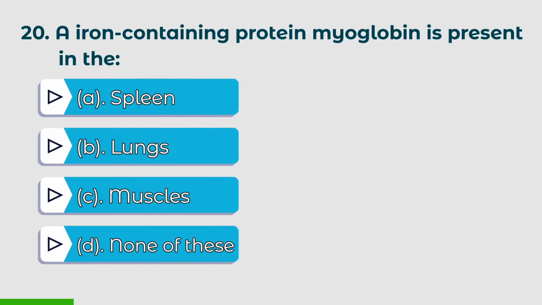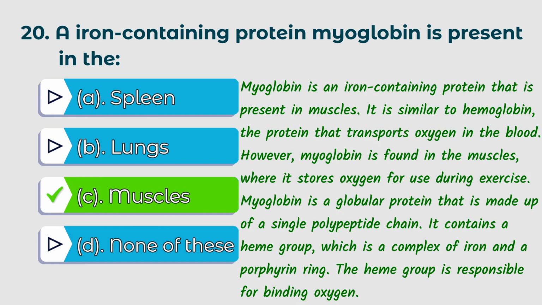20th question. An iron containing protein myoglobin is present in the: A. Spleen, B. Lungs, C. Muscles, D. None of these. The right answer is C. Muscles. Myoglobin is an iron containing protein that is present in muscles. It is similar to hemoglobin, the protein that transports oxygen in the blood. However, myoglobin is found in the muscles where it stores oxygen for use during exercise.